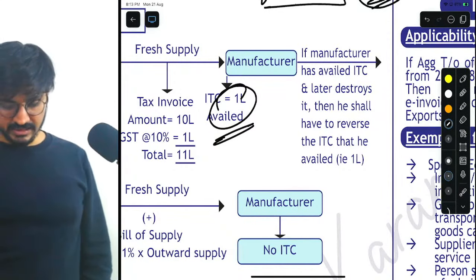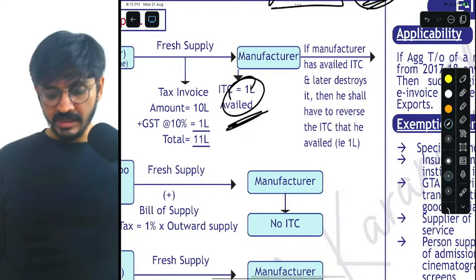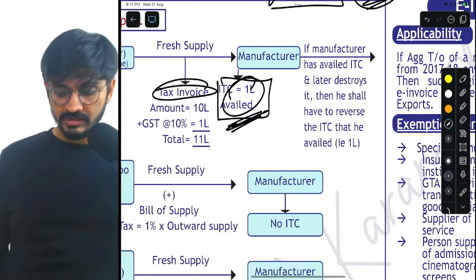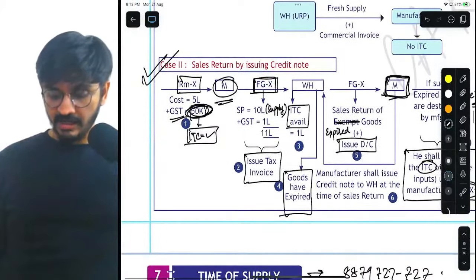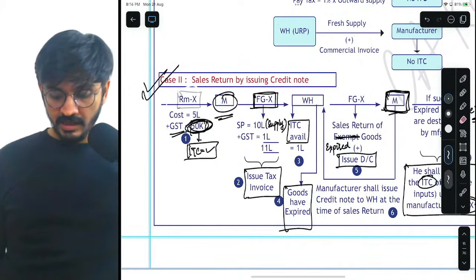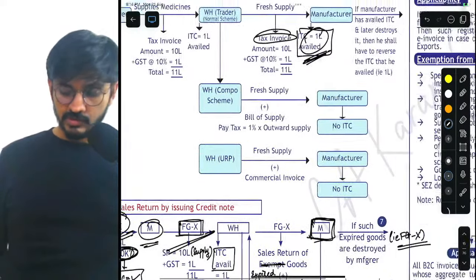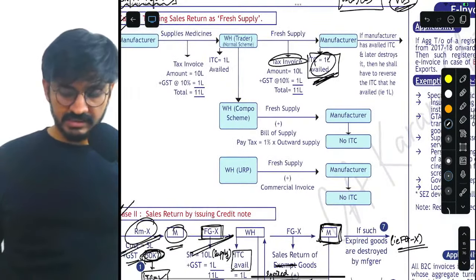Got it? Okay. So here he will reverse the ITC which he has recently availed, because this guy has issued a tax invoice. But in this game, understand, he will also have to reverse the ITC of the input that he had purchased for making these finished goods. So that is the only difference in the first case.